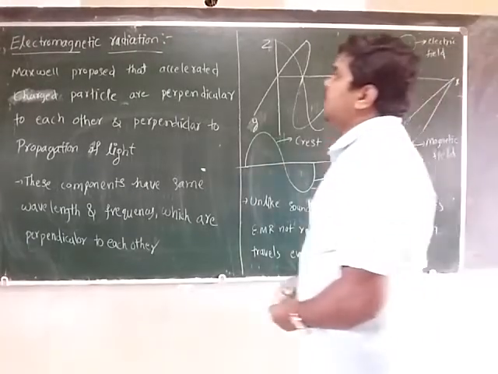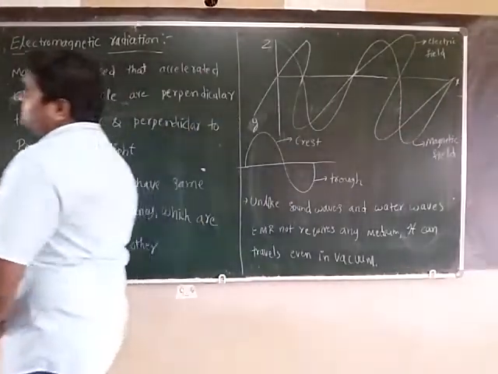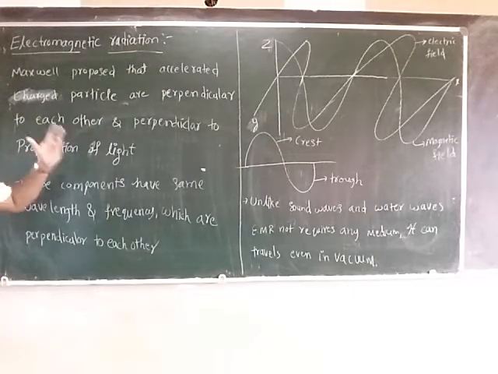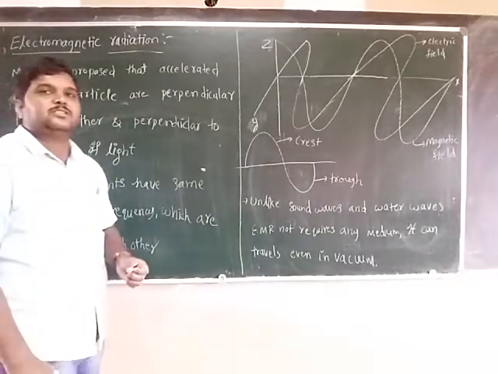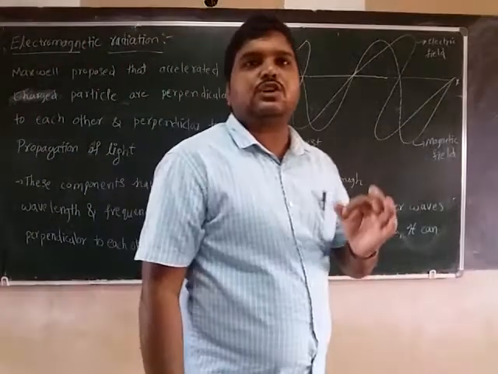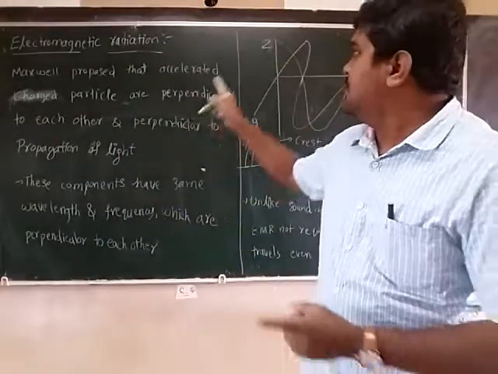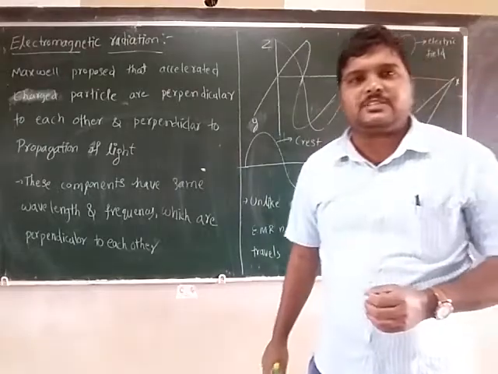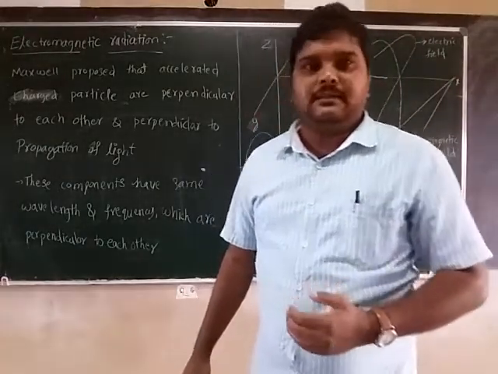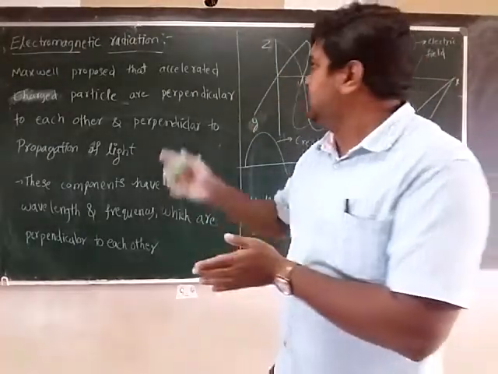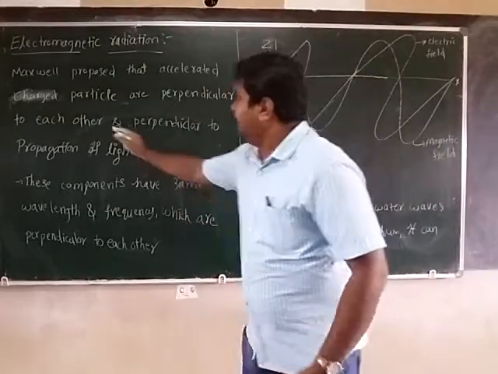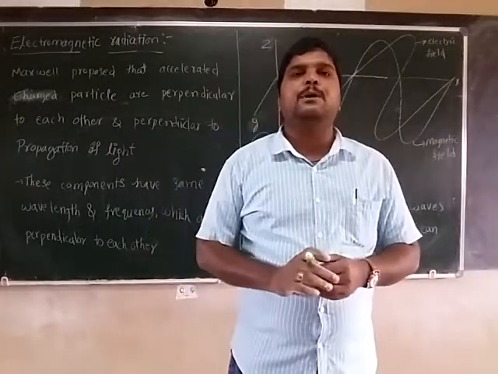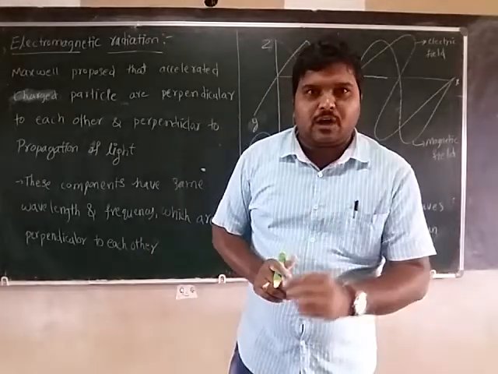According to Maxwell, accelerated charged particles produce components that are perpendicular to each other and perpendicular to the propagation of light.